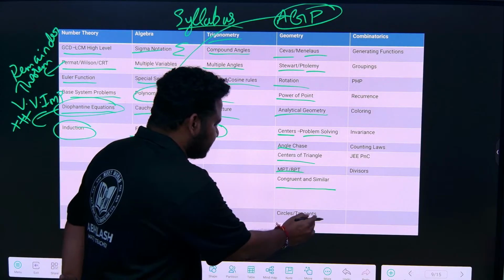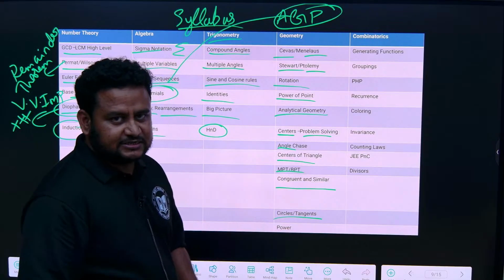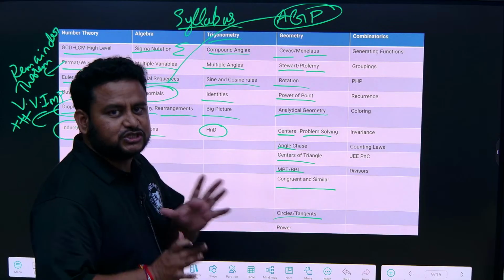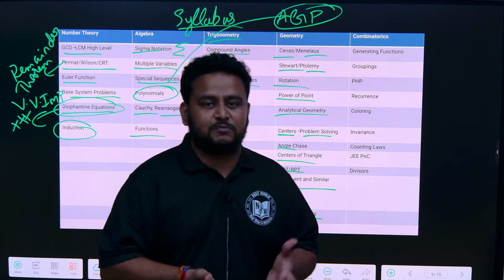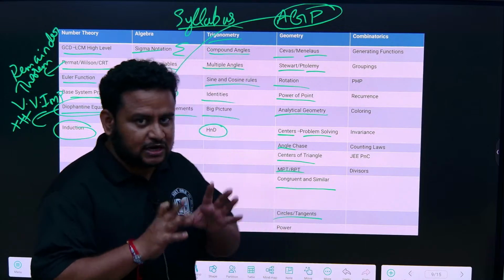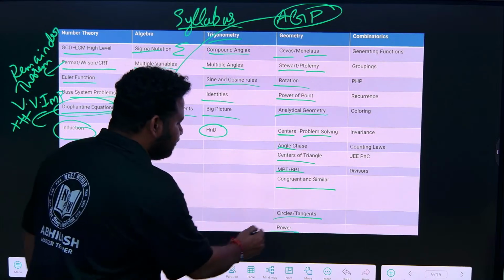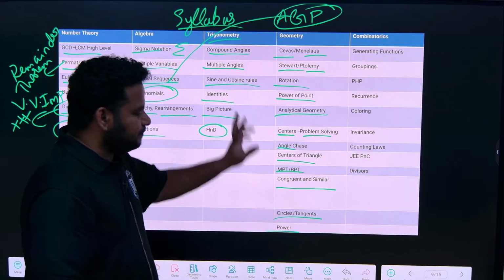Then we have circles and tangents, properties of circles along with tangents. That combination we will be studying. Circles and also system of circles. Then we have power, power based geometry, that we will be studying.